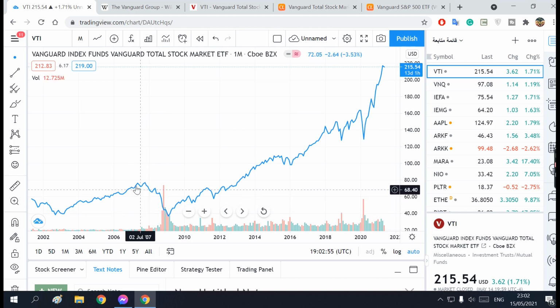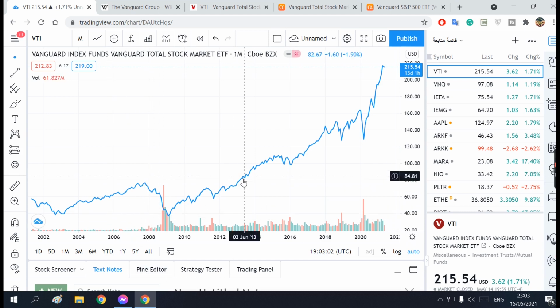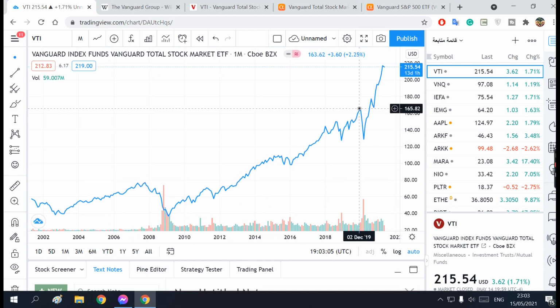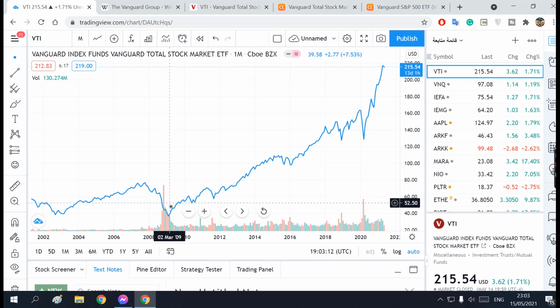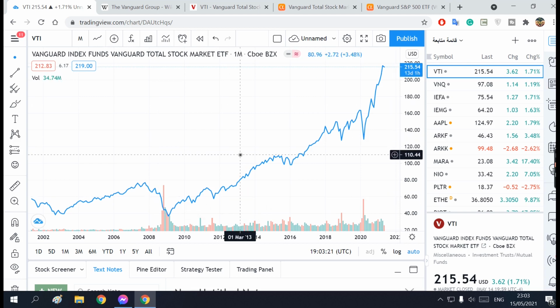So these are the only periods in which VTI went down: the crisis of 2008, and last year's pandemic. And these you can see as good opportunities if you want to invest your money. This is a very good time to put your money into the stock markets if you want to make more and more money. So that's pretty much it, guys.